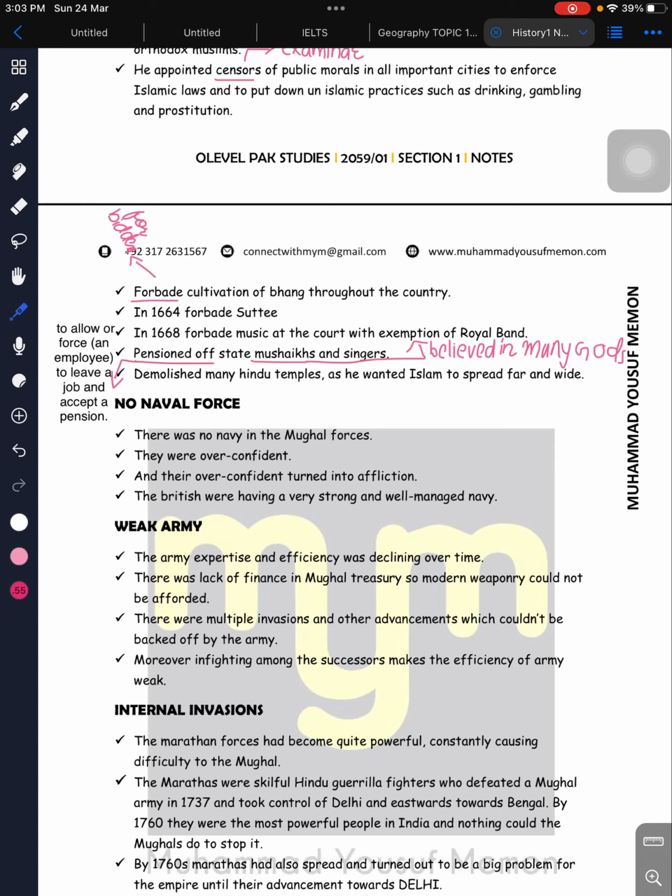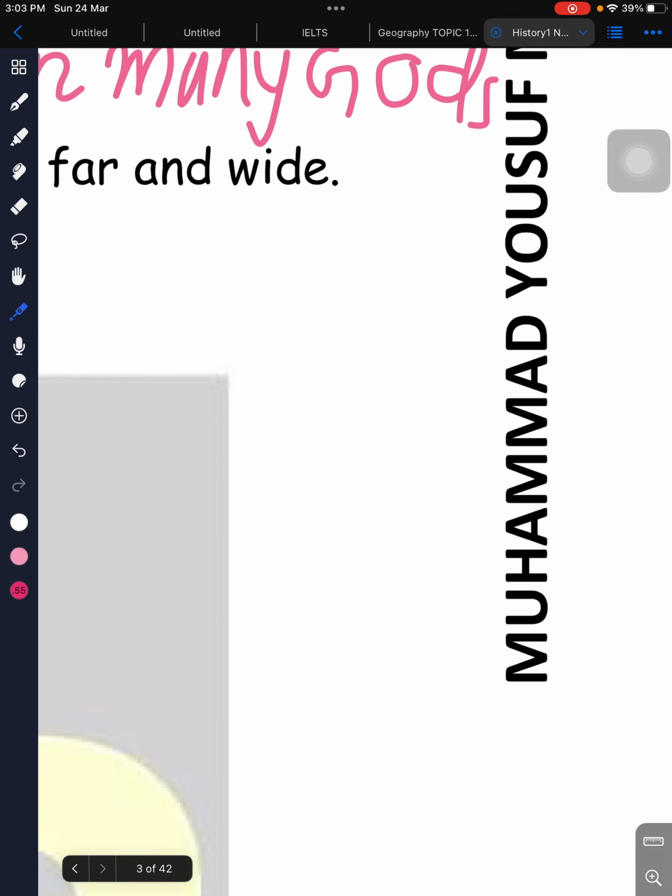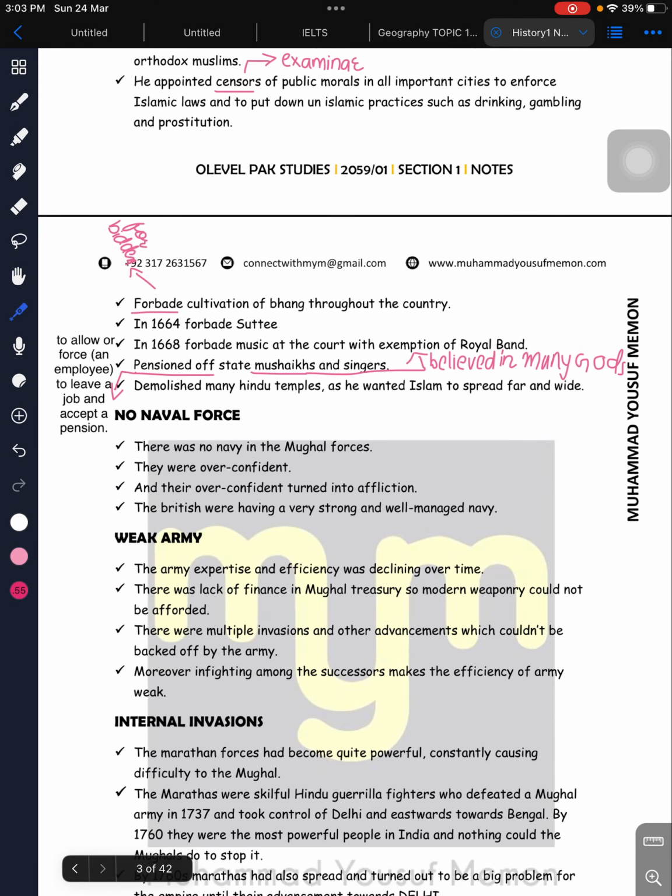When you don't have efficiency and expertise, you keep declining over time. Because I want to tell you something: at that time, the British were going through an industrial revolution. What do I mean by industrial revolution? Industries were built in England, and the raw material for those industries was taken from India, and the things they made were sold here in India at cheaper prices. So the army was weak, and we didn't have money.